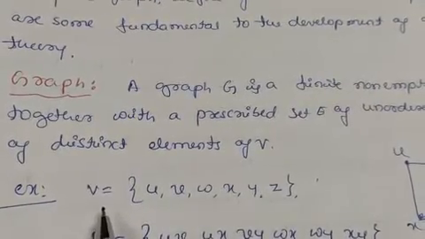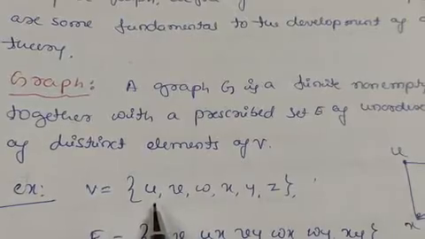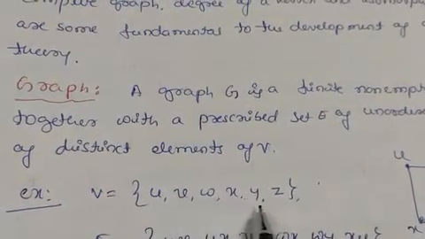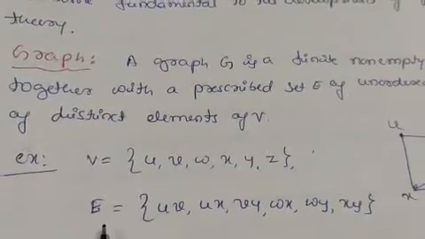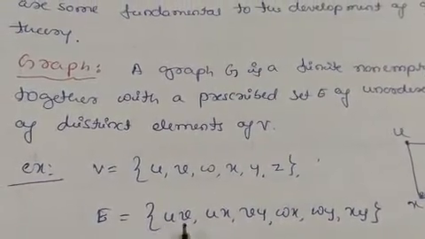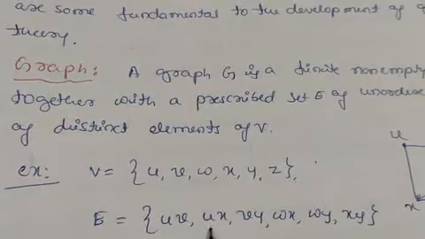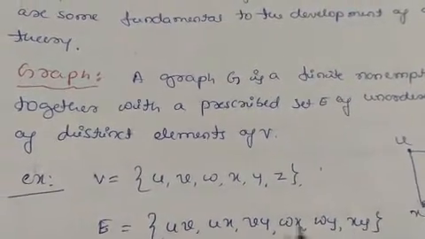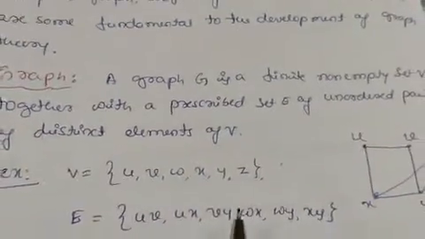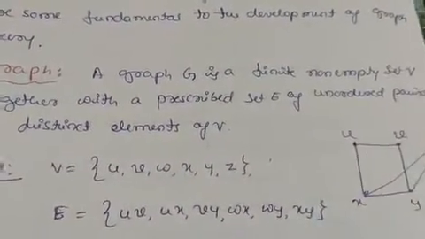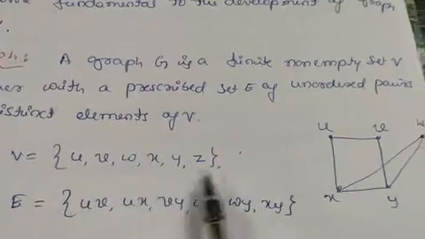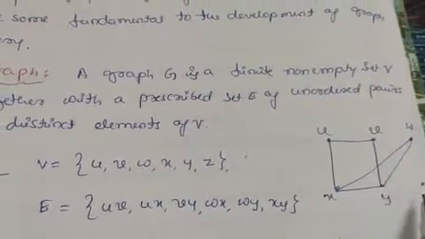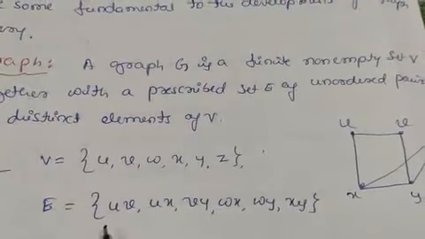Suppose V is a set of vertices which contains here 6 elements: U, V, W, X, Y and Z, and E is the set of edges which contains the elements UV, UX, VY, WX, WY, XY. So this is how we can denote this graph. V is the set of vertices. It contains these vertices U, V, W, X, Y and Z, and this is the set of edges.